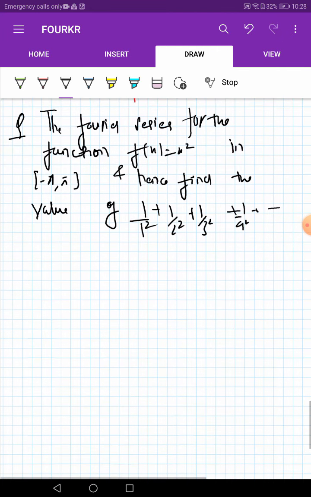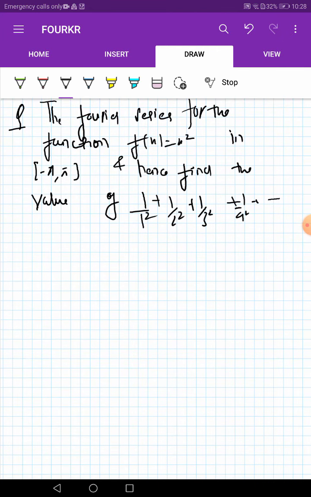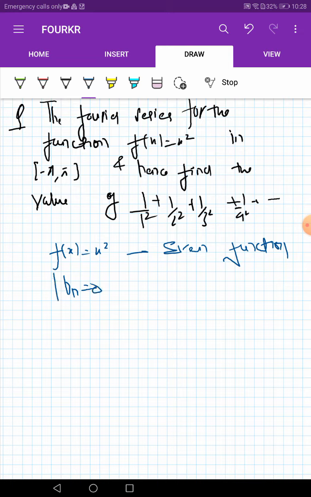Now see, here f of x is x square. We know that this function is an even function, so our bn will be equal to 0.